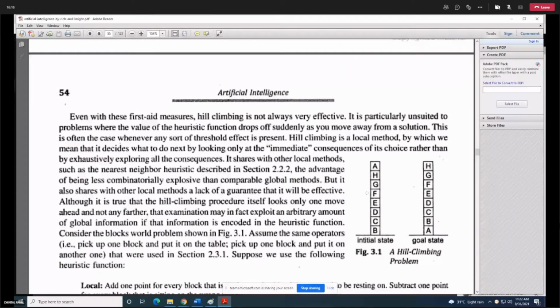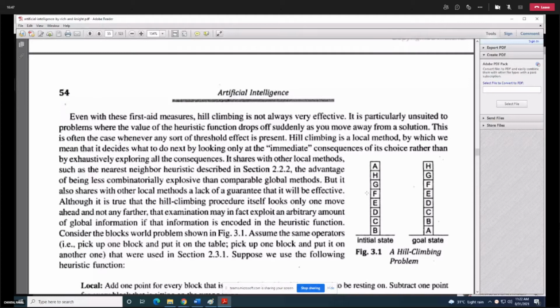In exam, I will be doing the same thing. I will be giving you a problem like this. I will be giving you the definition of heuristic function and I will ask you to solve this particular one. It is not going to happen that you are asked to write the steps of the algorithm. You will be asked to trace this particular problem. So here we have this particular problem.